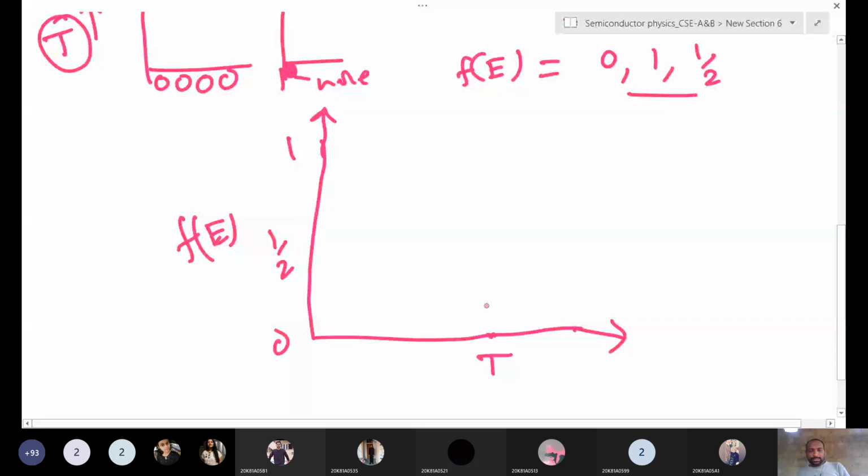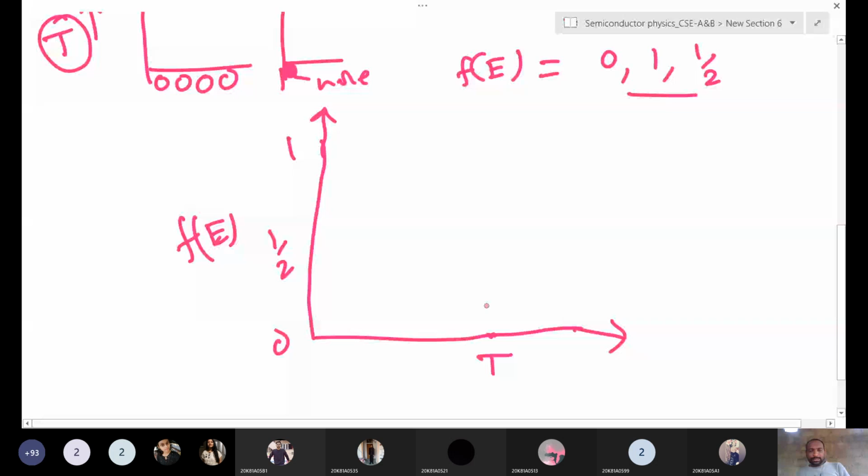At first, at 0 Kelvin, all these states are filled in the valence band. Even if you increase the temperature, some of the electrons are occupying the conduction band. If you increase the temperature, this area is increasing, right? Here this area is increasing, and here the area is decreasing.